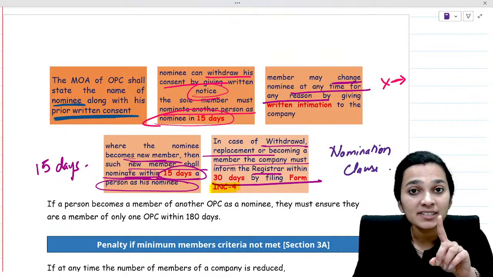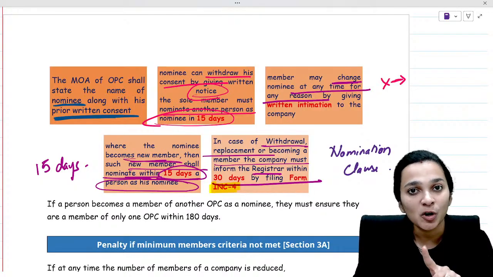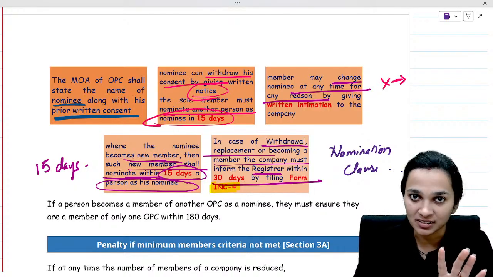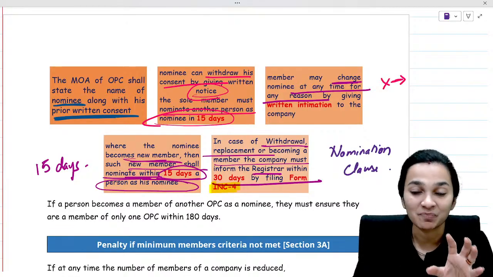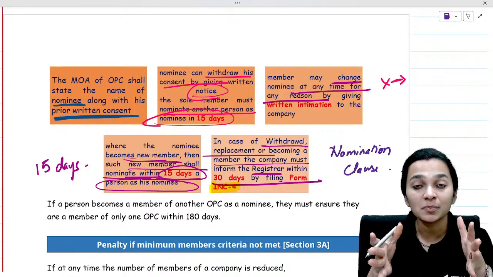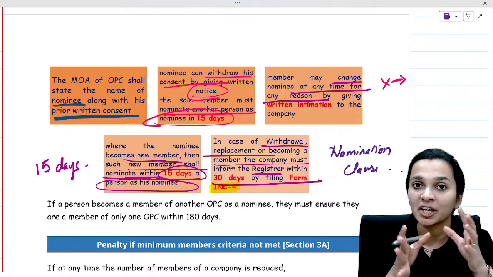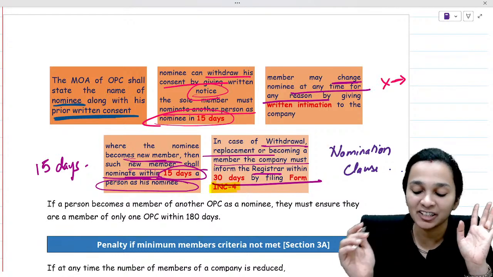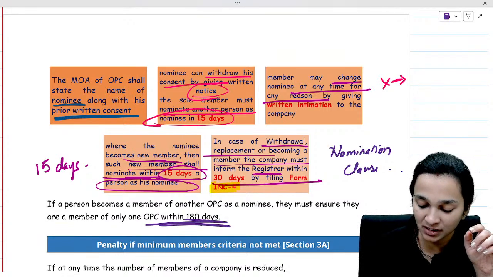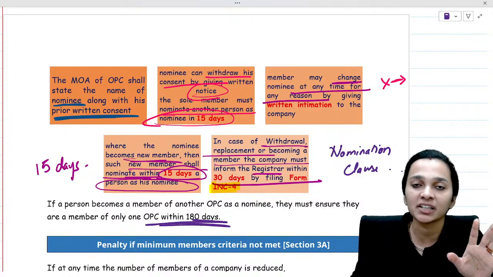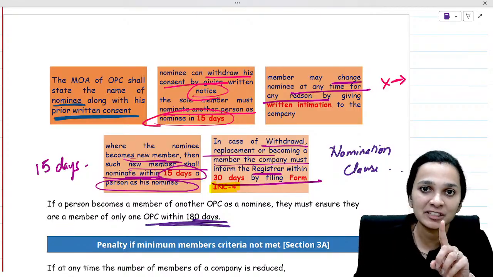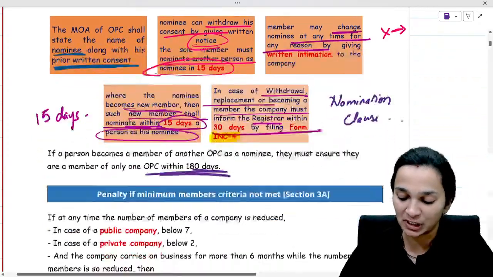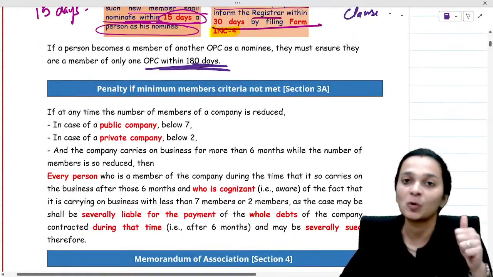Now, a person can become a member and a nominee in only one person company, cannot become a member and nominee in more than one OPC. And if he becomes a member or a nominee in more than one OPC, then corrective action should be taken within 180 days. So within 180 days, he has to make sure that he remains a member or a nominee in only one person company. So that was with respect to OPC.